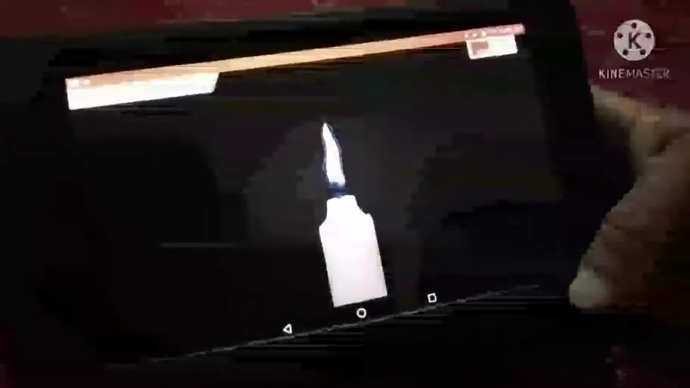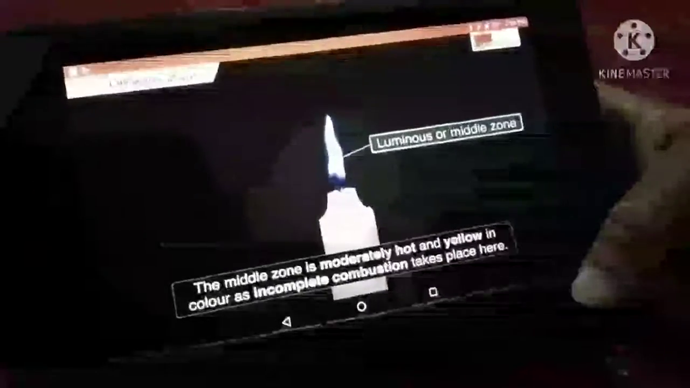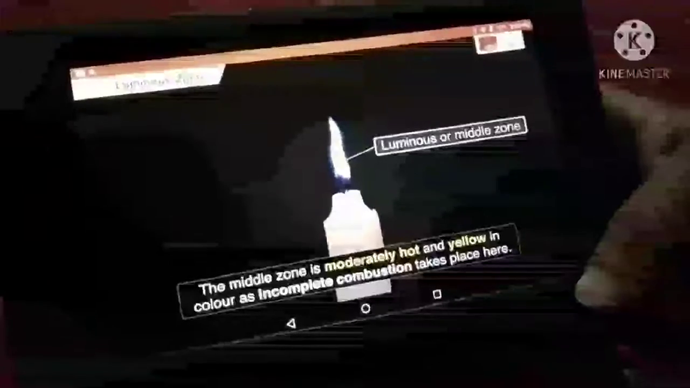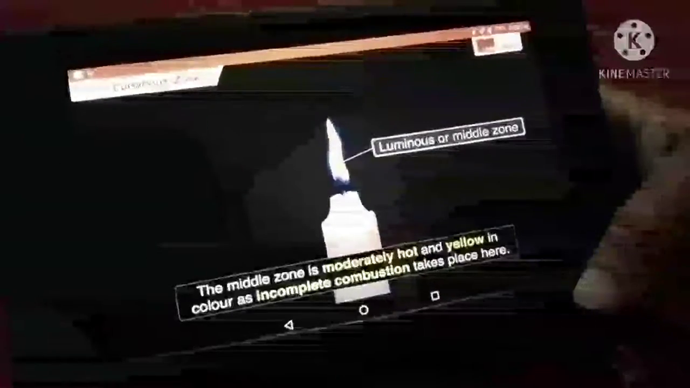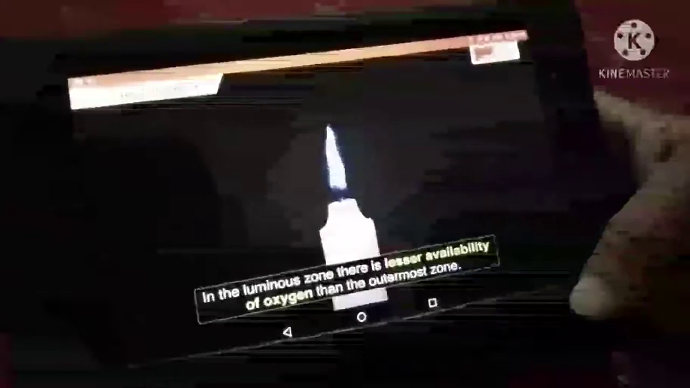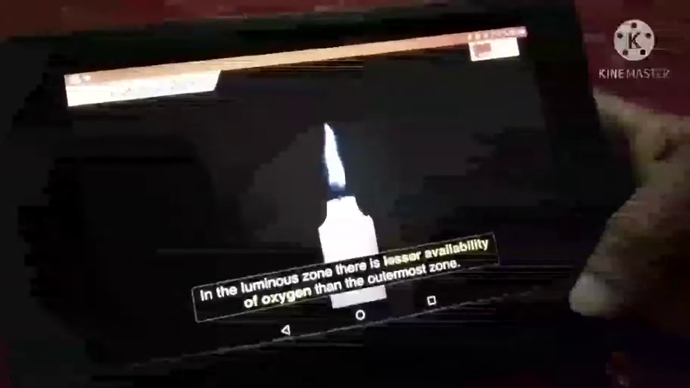Now, let's look at the next zone, that is the luminous or middle zone. This is a moderately hot zone and is yellow in color, as incomplete combustion takes place here. This is because there is lesser availability of oxygen in the zone when compared to the outermost zone.